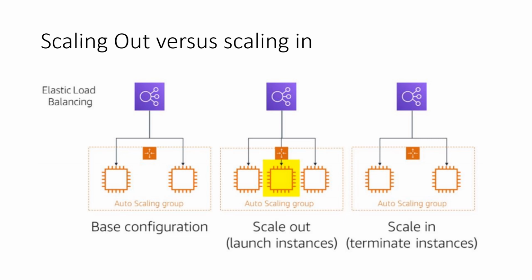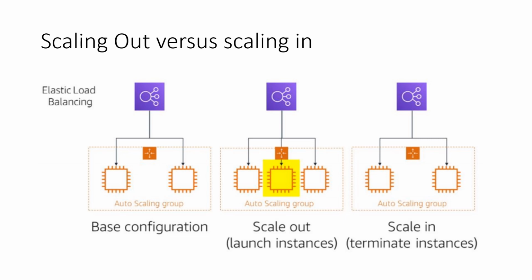What if there is less traffic coming to your EC2 instances? Suppose only 10% of all 3 instances is utilized. Now you don't want this low percentage of usage. So what you can do is scale in. That means you can terminate the instance, and this will be notified to the elastic load balancer. Now the elastic load balancer will come to know that only 2 instances are available which can respond, so it will distribute the traffic among these 2.